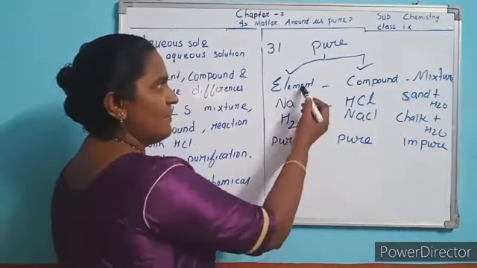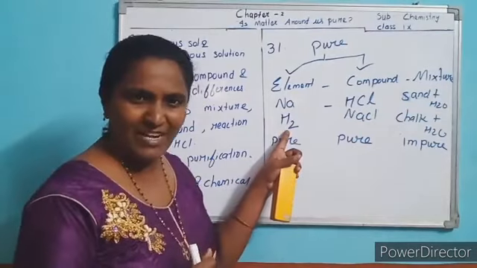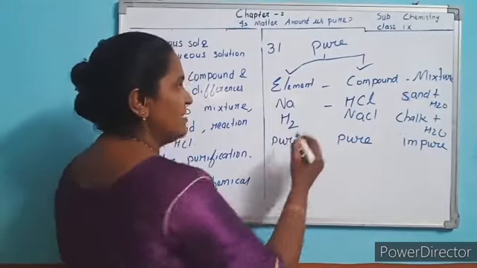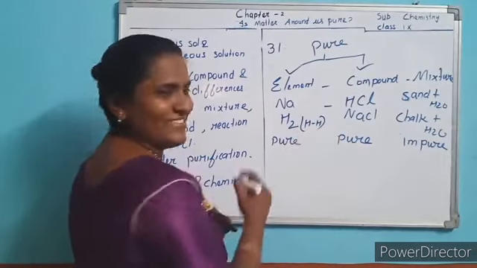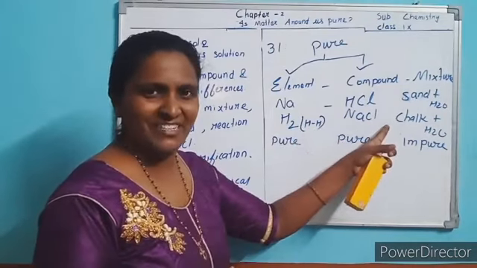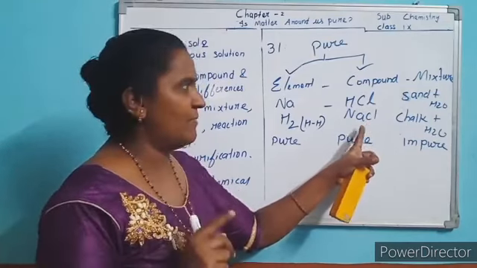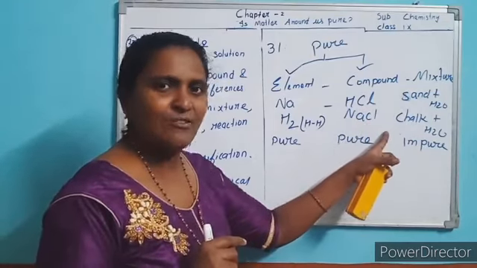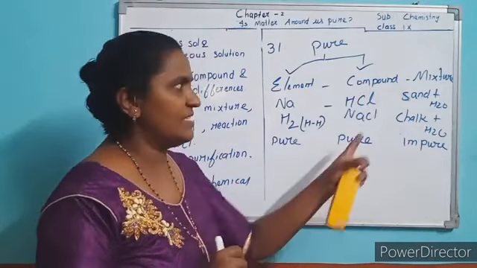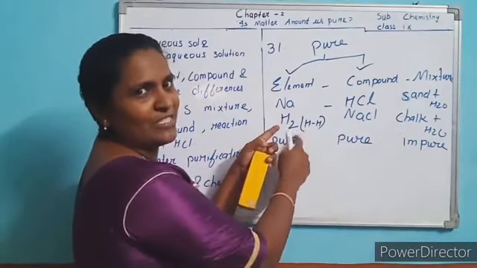Understood? An element is made up of atoms of the same kind. The element hydrogen has the formula H2, which means two hydrogen atoms joined. Same kind of atom. Here, different kinds of atoms: sodium chloride salt, two types of elements are combined, sodium and chlorine. So it is called a compound. More than one element combined is called a compound. Here the same type of atom is joined, so it is an element.